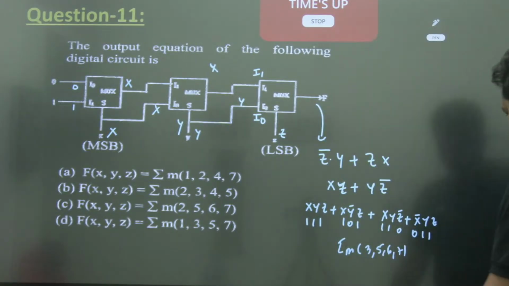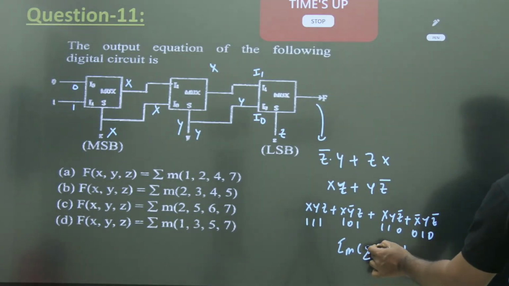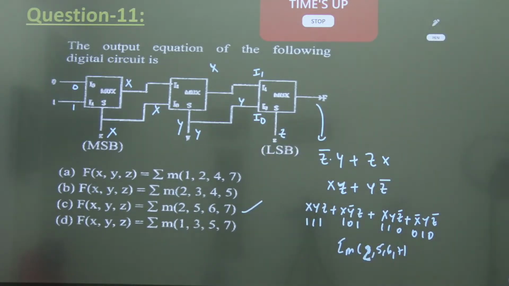3 5 6 7 पे 2 5 6 7 क्यों आया? हाँ, y z bar है ना. Option C is the right answer. Very good. Absolutely right answer.